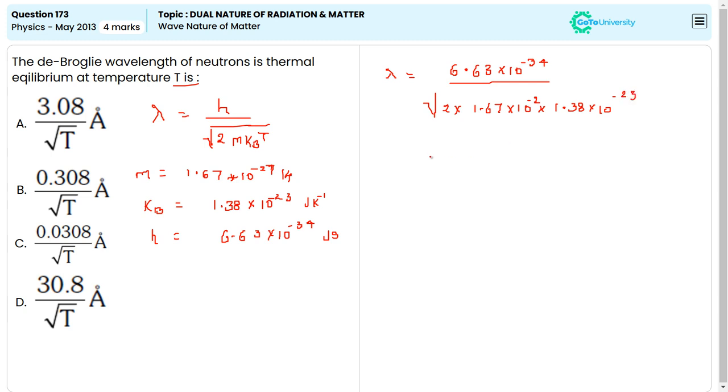By simplifying, we get the value that is equal to 30.8 into 10 to the power of minus 10 whole divided by the square root of T. This we can write as 30.8 divided by root T. Option D is our right answer.